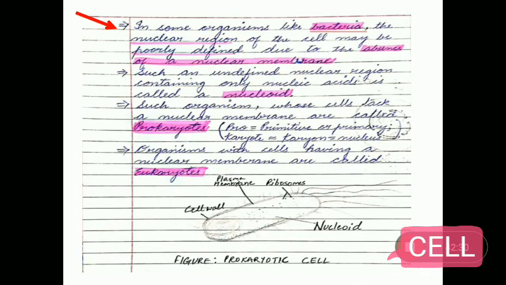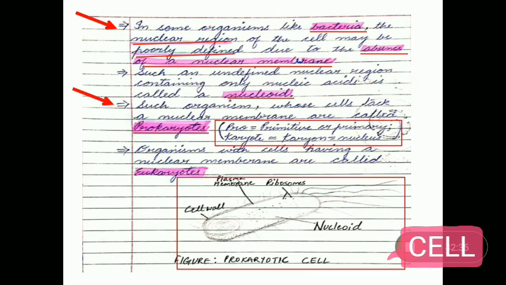In some organisms like bacteria, the nuclear region of the cell may be poorly defined due to the absence of a nuclear membrane. Such an undefined nuclear region containing only nucleic acid is called a nucleoid. Such organisms whose cells lack a nuclear membrane are called prokaryotes. Pro means primitive or primary, whereas karyote or karyon means nucleus. Organisms with cells having a nuclear membrane are called eukaryotes.